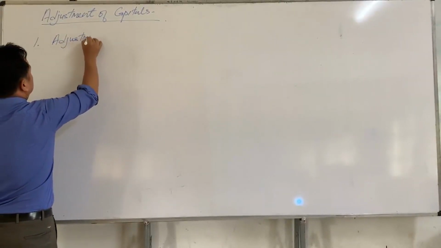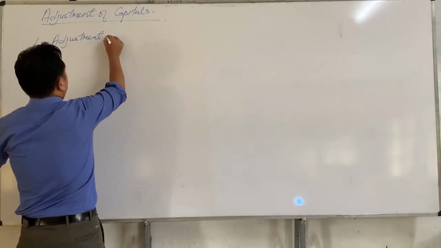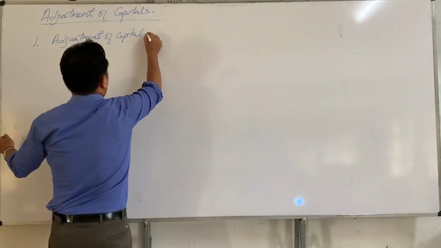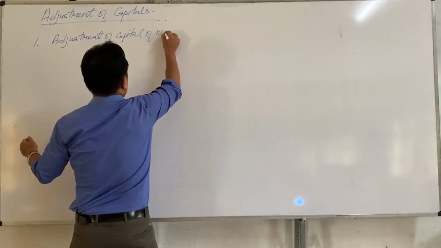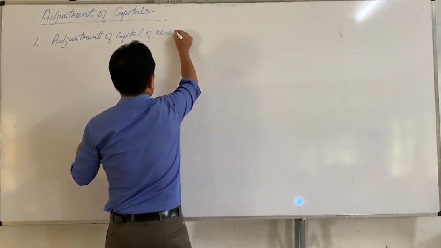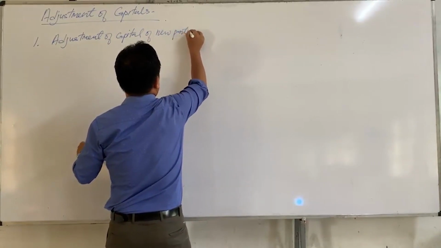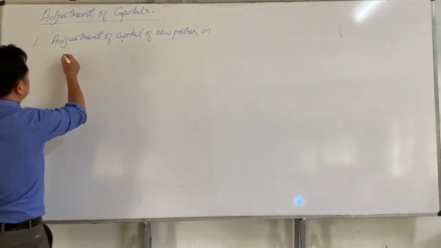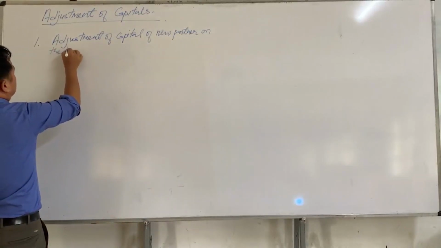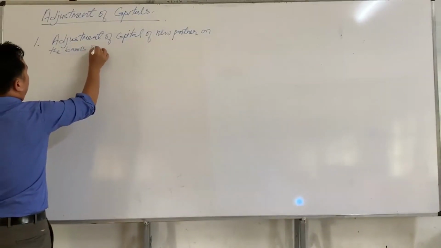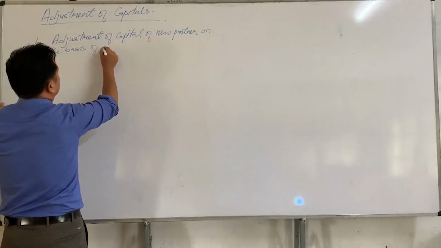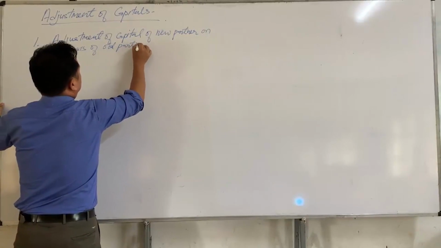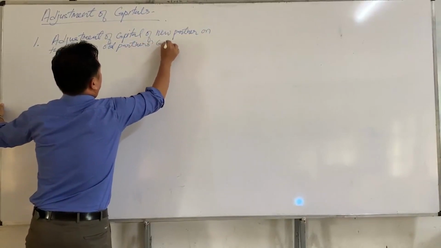So the first adjustment is adjustment of capital of new partner on the basis of old partners' capital.